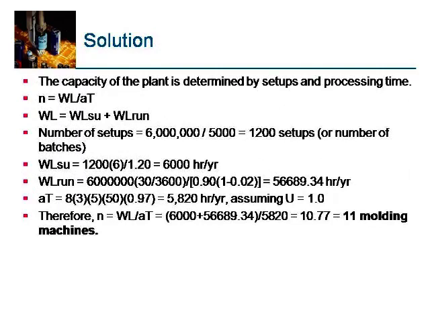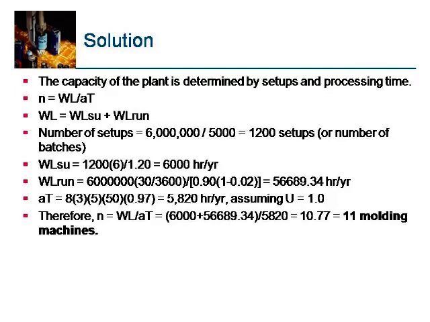The capacity of the plant is determined by setup and processing. So N can be calculated as WL by A into T, where WL is equal to WL setup plus WL run. We can say the number of setups is equal to 6 million divided by 5,000, so 1200 setups are required, and WL setup is equal to 1200 into 6 into 1 by 1.2, which is 6,000 hours per year it will take.